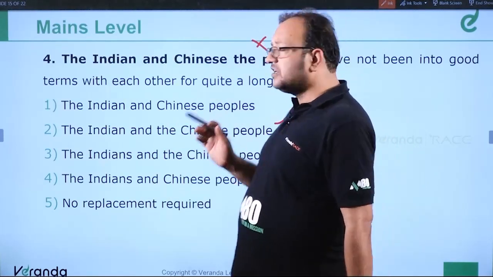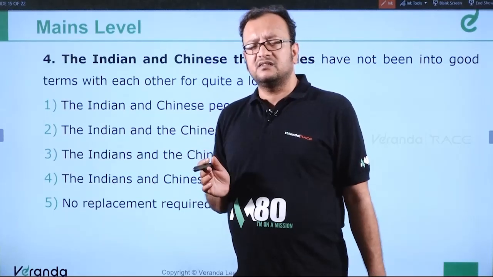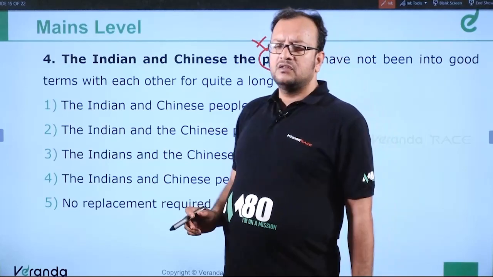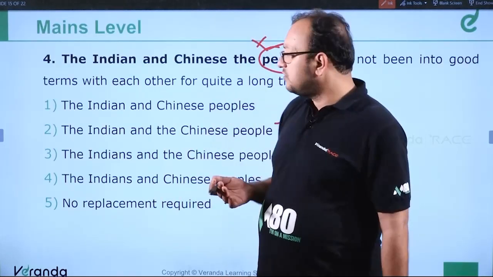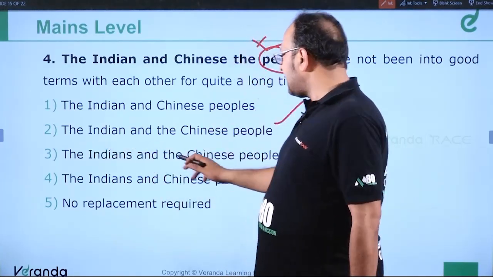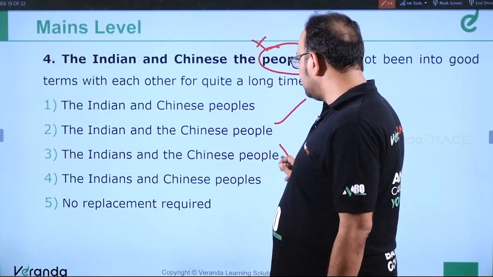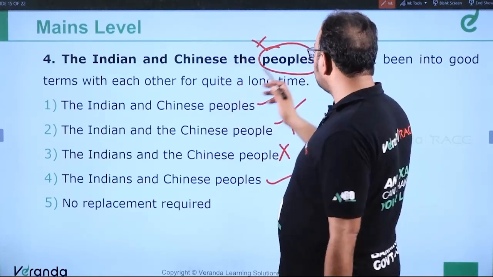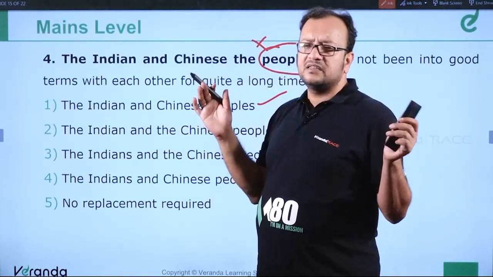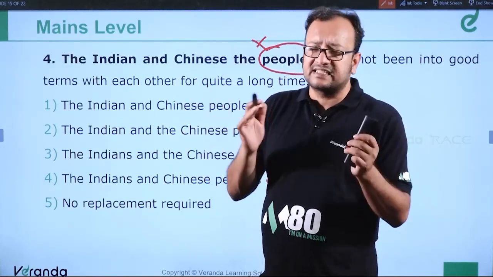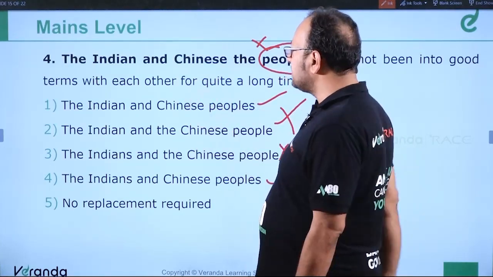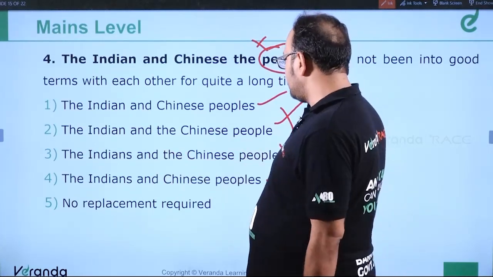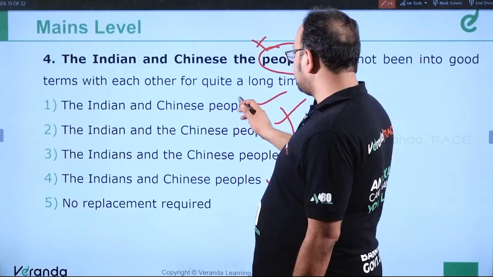Clear? But we are talking about the nationals, means the countrymen. So 100% peoples should be used. Not the Indian people and the Chinese people, because we are using that as the countrymen. So the Indians and the Chinese people is incorrect. This is also incorrect. These two seem to be correct option because we are talking about the national, the residents, the citizens. So it should be peoples. So option number 1 is the Indian and Chinese peoples or the Indians and Chinese peoples. So this option is incorrect. This is correct option. I'll tell you why.